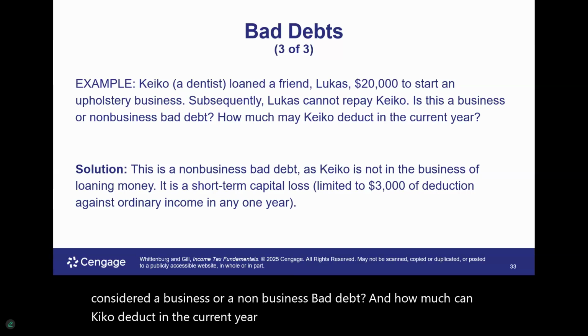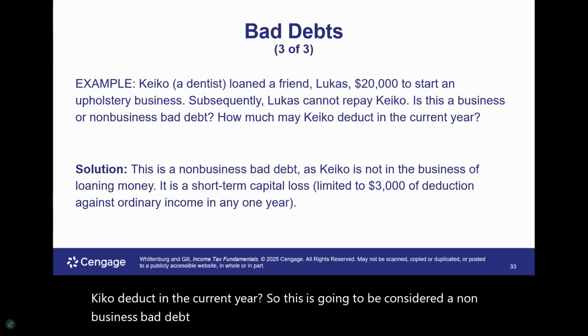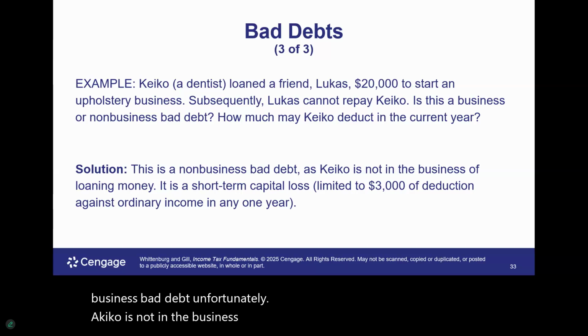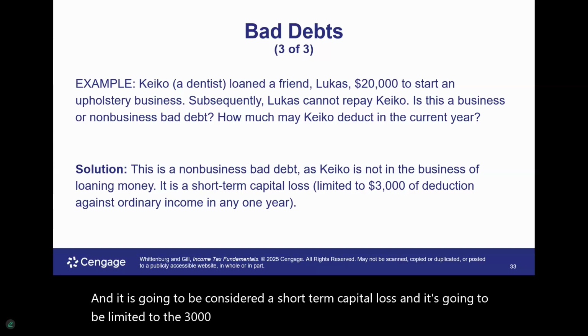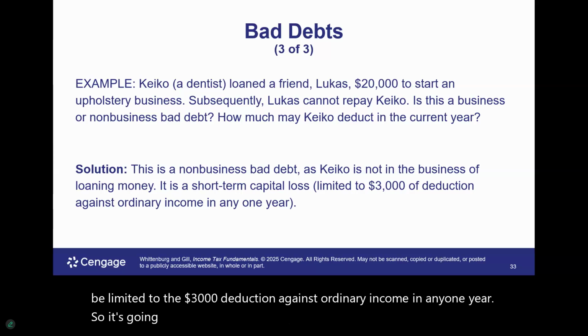So this is going to be considered a non-business bad debt. Unfortunately, Kiko is not in the business of lending money, and it is going to be considered a short-term capital loss, and it's going to be limited to the $3,000 deduction against ordinary income in any one year. So it's going to take Kiko several years to write off this loss. It is treated similar to a capital loss.